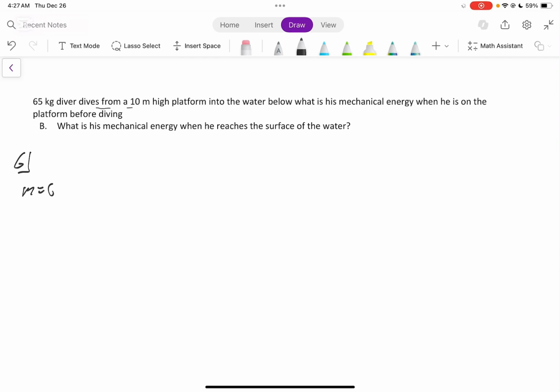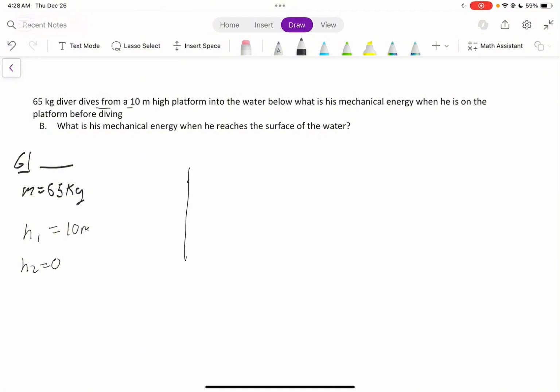So we know that the mass is going to equal 65 kilograms. Remember, we don't really need to define a direction because energy is a scalar. It's not a vector. So that's why we don't put vector signs on our velocities either. But now that we have the mass, we can go to his height, our h1, because he's initially 10 meters high on the platform. So our h1 is 10 meters. He jumps into the water below. Our h2 is going to equal 0.